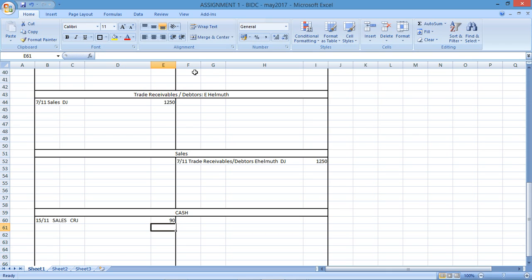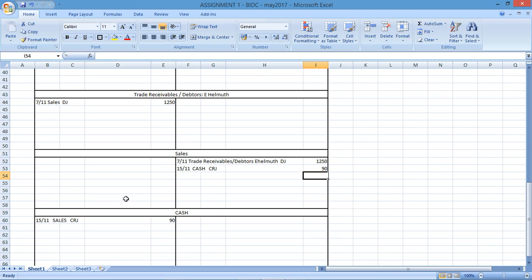Sales $90, and my sales will have the 15th of the 11th cash from the cash receipts journal, and I would record $90 there as well.